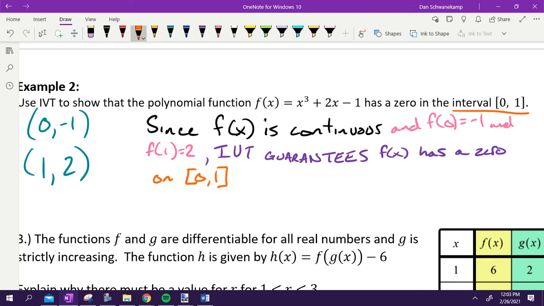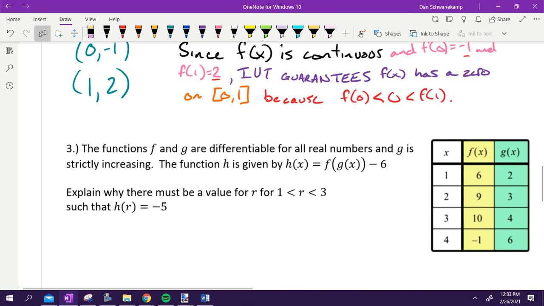That's 1, 2, 3, 4 things, and then I got one last thing to do. Grace, what else do I need to state here? Because f of 0 is less than 0, because it's -1, and that's less than f of 1. Perfect. We got the 5 things we need. Continuous, endpoints, IVT, the interval, and then the value that I have is in between my endpoints. Questions on 2?